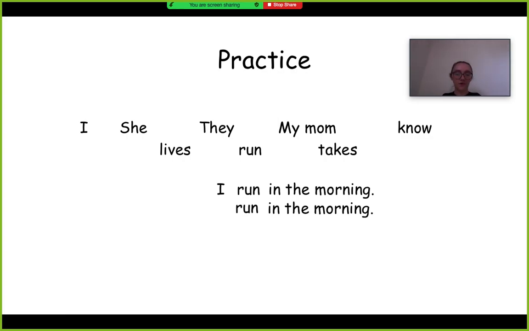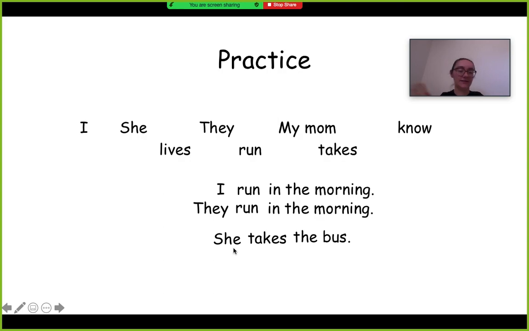So you can make another one. Run, they run in the morning. All right? You could say she takes, right? So the verb takes, it has an S on the end, so that means we need to use she, because that's the only one that we can use with that. We couldn't say I takes the bus.